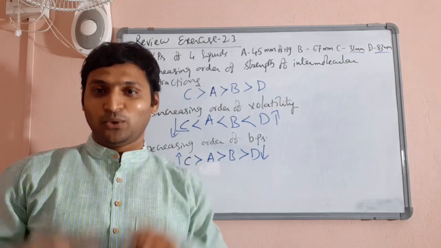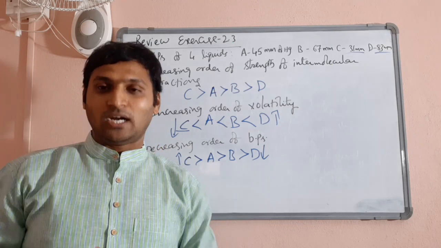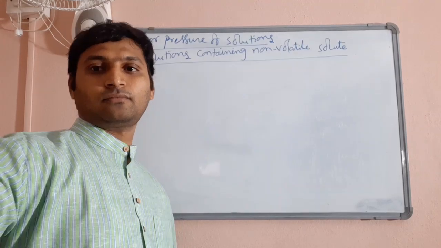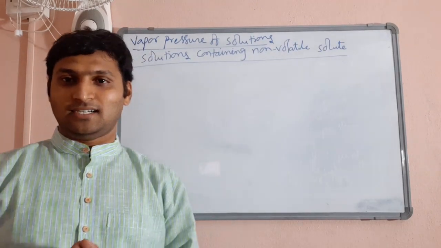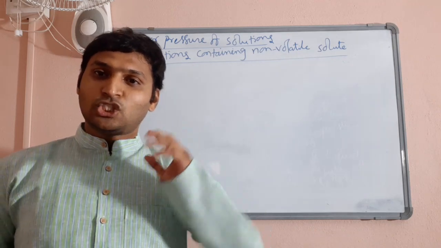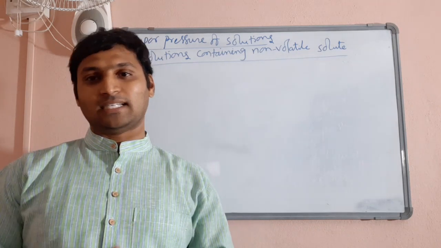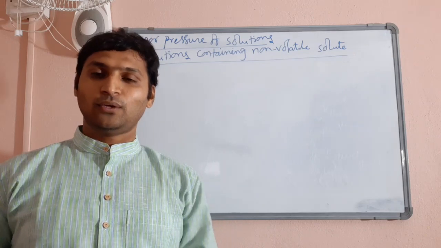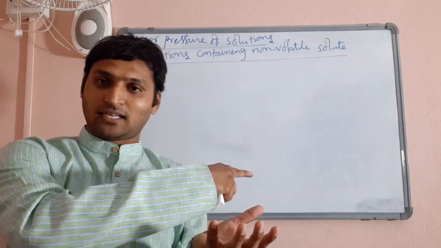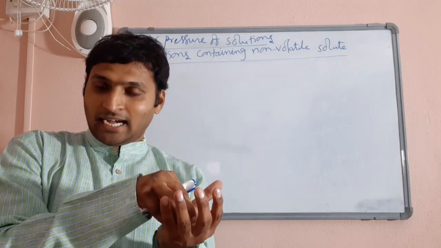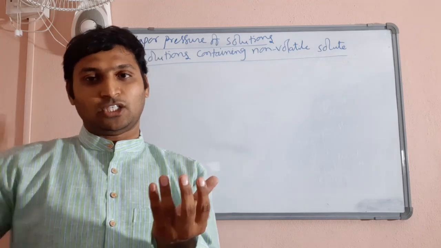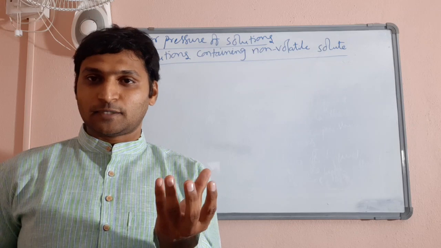Now let us enter into the present syllabus, your second PUC, vapor pressure of solutions. The context here is, just now we established that every liquid exerts some vapor pressure, which is decided by various factors we understood: inherently, the intermolecular attractions, and externally, factors like temperature, surface area, boiling point and other things.